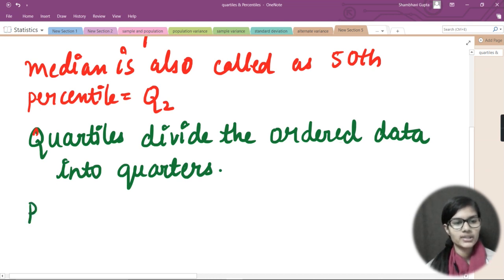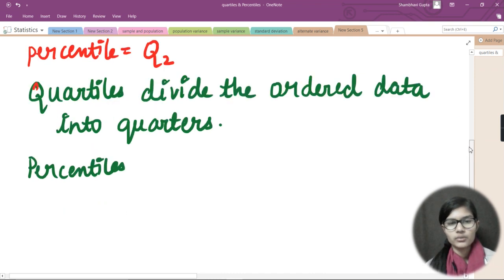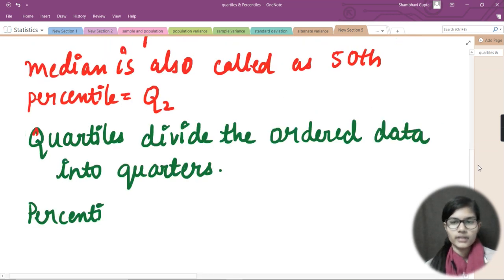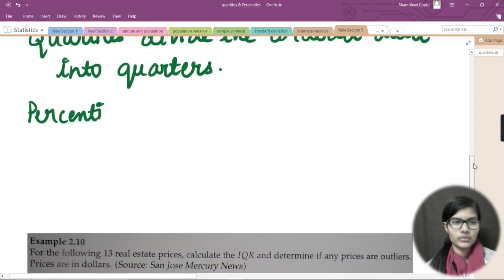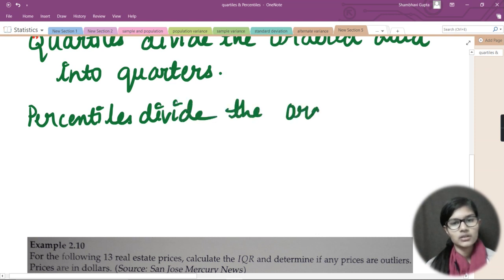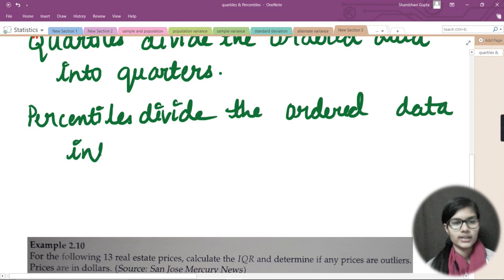And what about percentiles? Let me go down and write this in clearer handwriting. Percentiles divide the ordered data into hundreds.